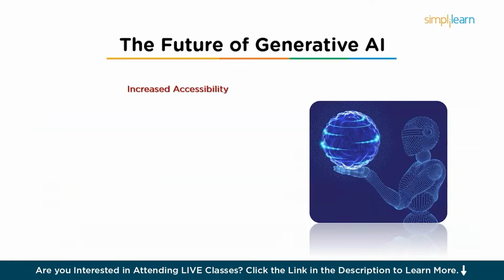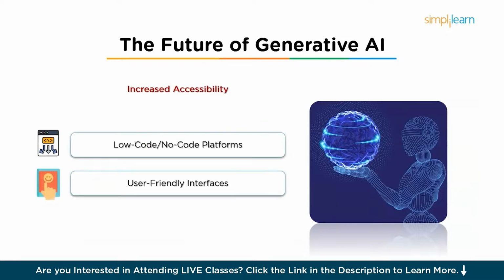Next is increased accessibility. So first comes low-code or no-code platforms. With the rise of low-code and no-code tools, businesses and individuals with little technical expertise will be able to leverage GenAI for content generation, customer interaction, and more. Also, user-friendly interfaces. Future GenAI systems will likely feature voice or gesture-based interfaces to interact with the AI in intuitive ways, making it more accessible for everyone, not just developers.